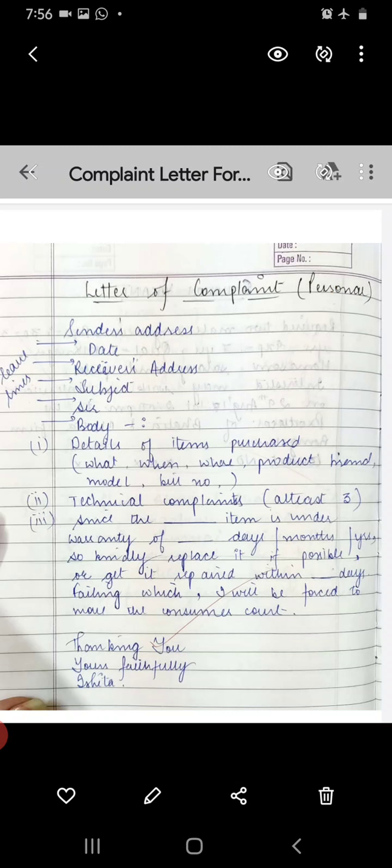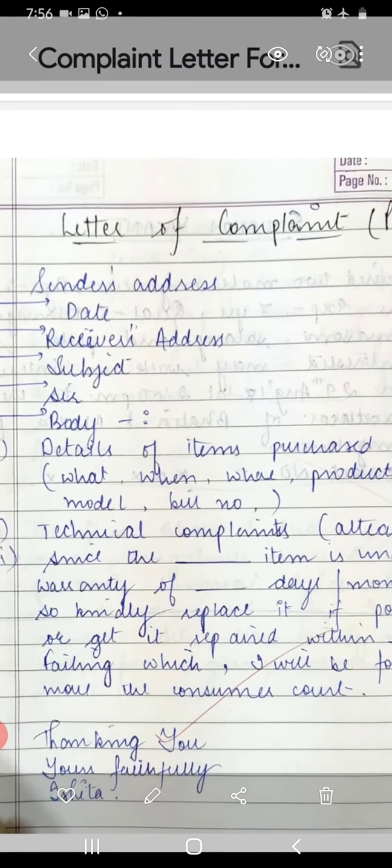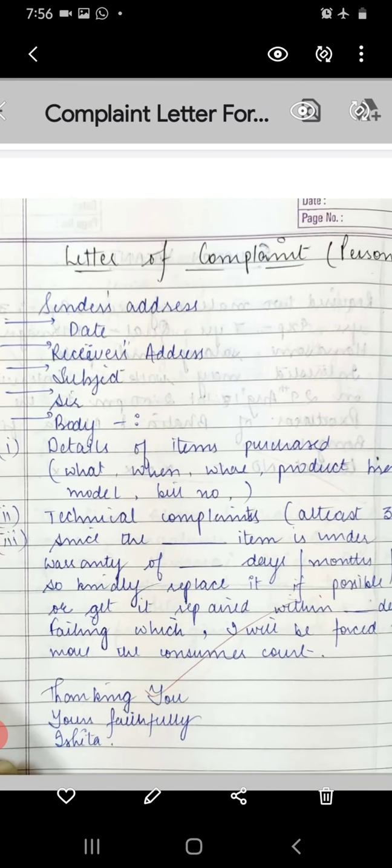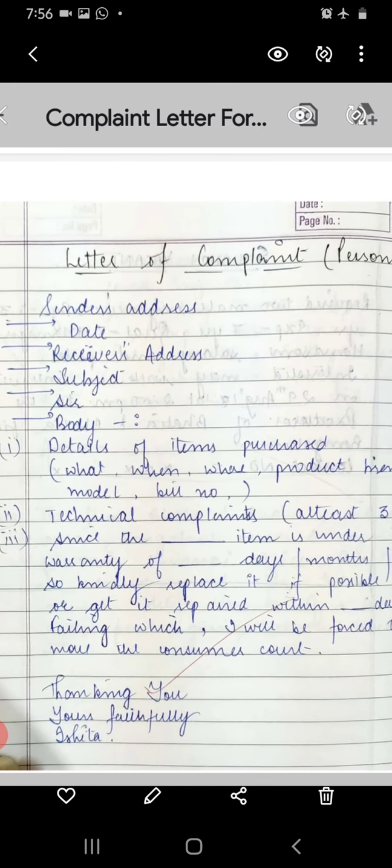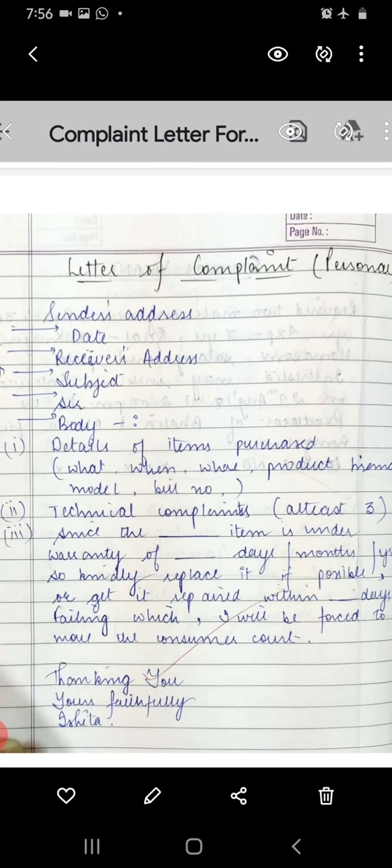And in the third paragraph, you're going to write down this language which may be standard, or you may give it your own expression. Since the item, since the product that you are complaining about is under warranty of itne days or itne months or itne years, it is still under warranty. So kindly replace it.